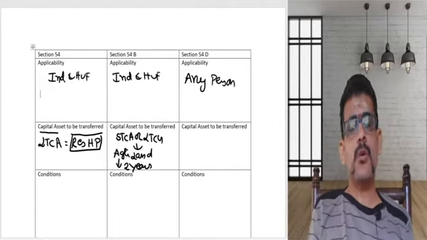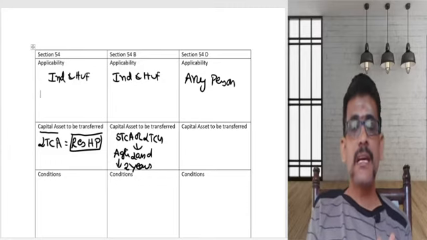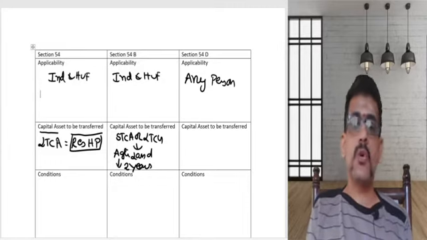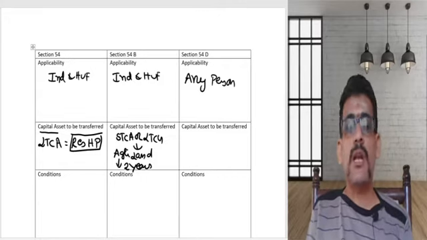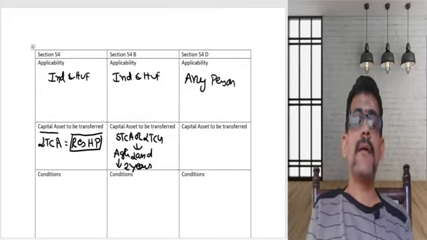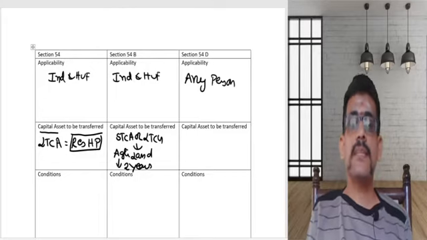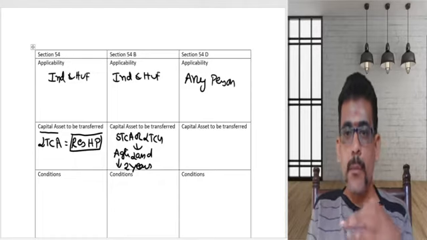If you use it for 2 years, then it counts as used for agriculture. So whether it's short term or long term, whatever asset you transfer, if the other conditions are satisfied, you can take the benefit of section 54B.